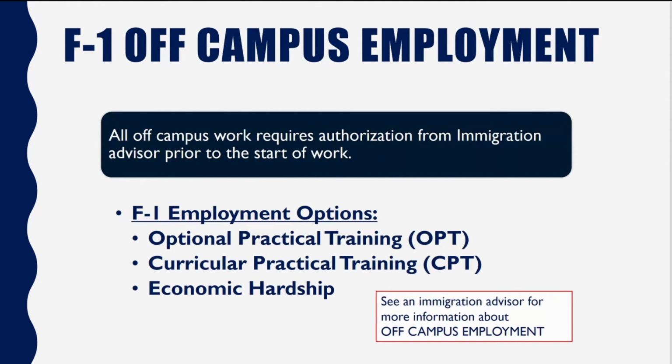This one has to be directly related to your program of study, and it must be an integral part of your program of study. This means that we need verification from your department that you need this in order to graduate. Finally, there's economic hardship. This is something that you apply directly to the U.S. government for permission to work off campus because circumstances have changed such that you are not able to fund your program of study as you had originally intended. This requires a lot of documentation to prove such need.